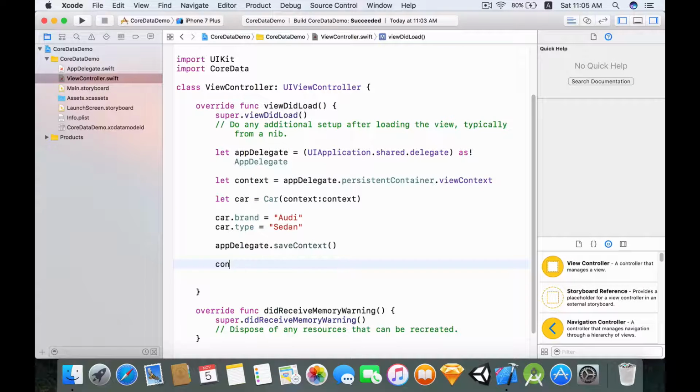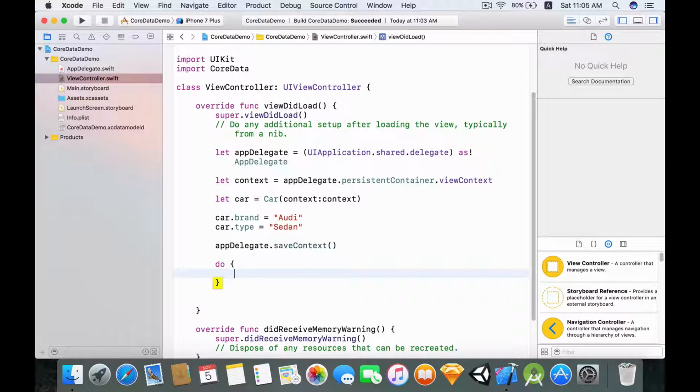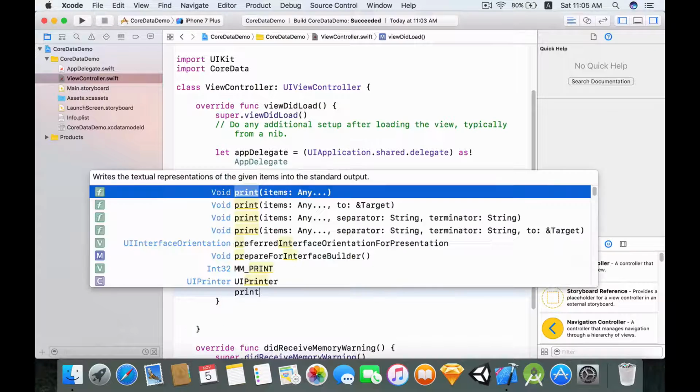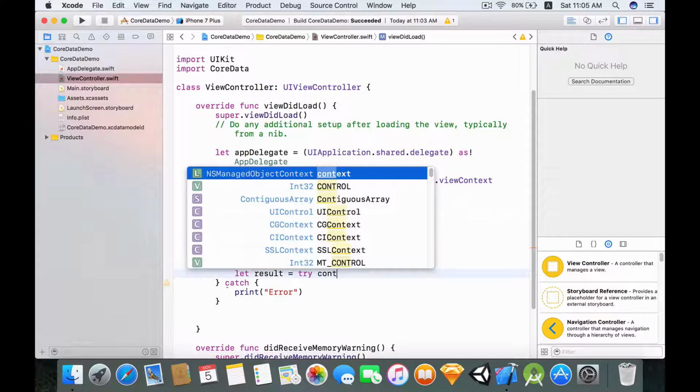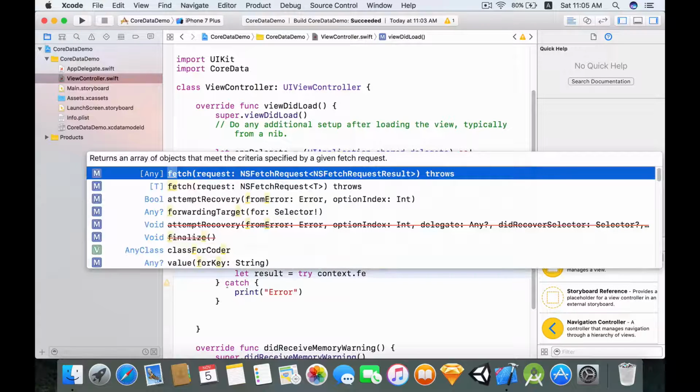So let's wrap that in. Say do, and over here say catch. In the catch, I'm just going to print error. In the do, let result equal try context.fetch.